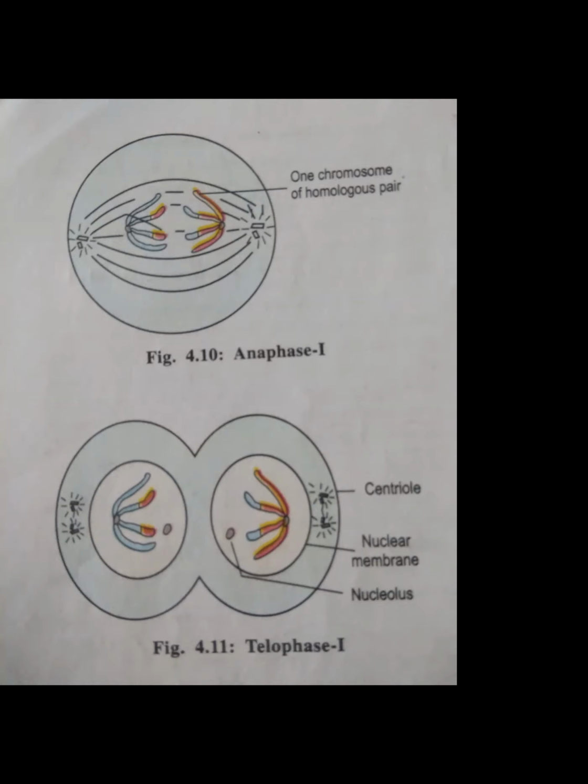Now you can see in this figure that this one is moving towards this pole and this one is moving towards this pole. That is the only speciality of this particular phase, that is homologous chromosomes start moving towards the opposite pole. One thing you remember here, the centromere does not divide.